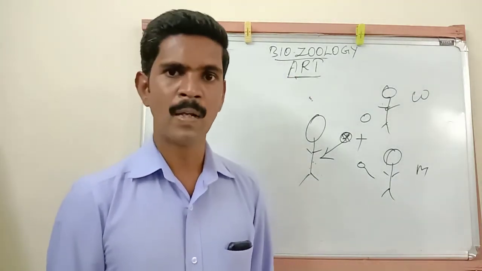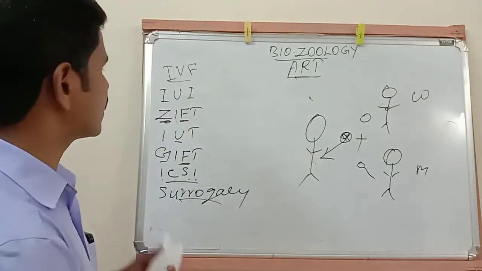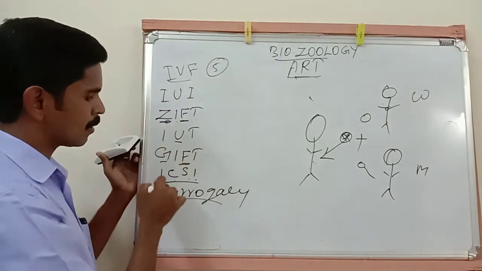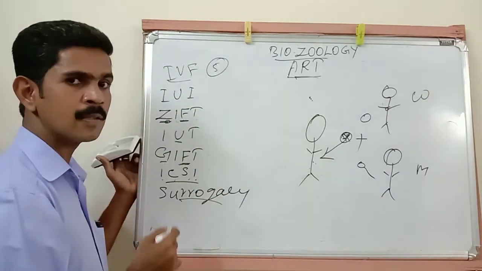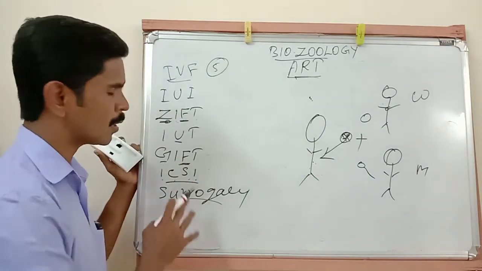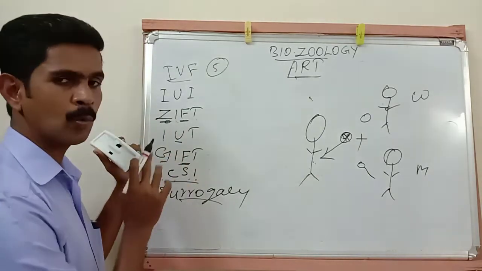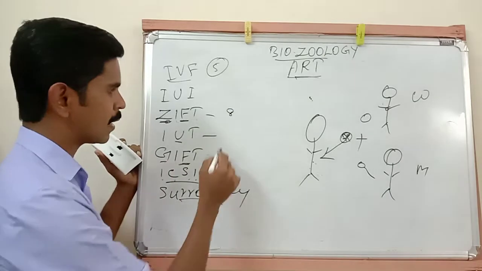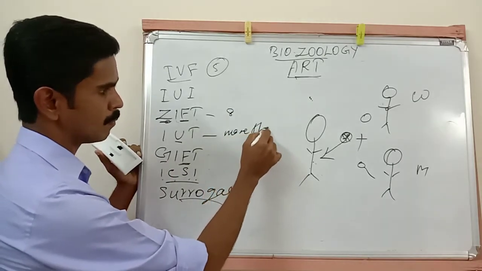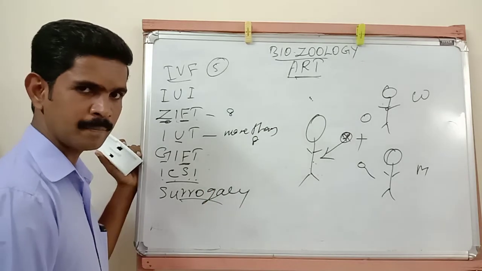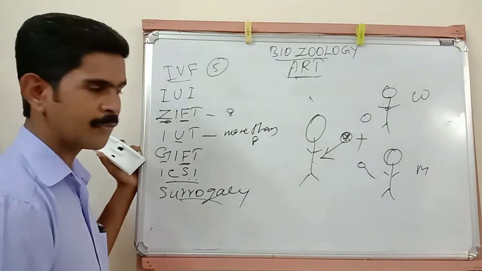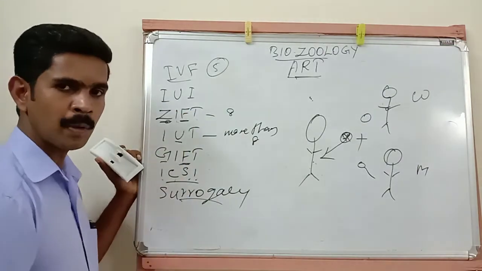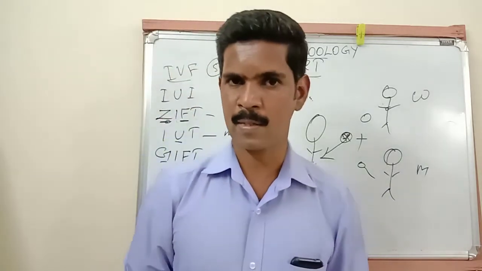Understand, all of you? Listen very carefully, dear students. In vitro fertilization is a little big, so it's a 5-mark question. All the other methods are 2-mark or 3-mark questions. And one very important 1-mark question is here: 8 cell stage blastomere, here more than 8 cell blastomere. This is the difference. So in vitro fertilization is a 5-mark question, and all these other methods may be asked for 2 or 3 marks.